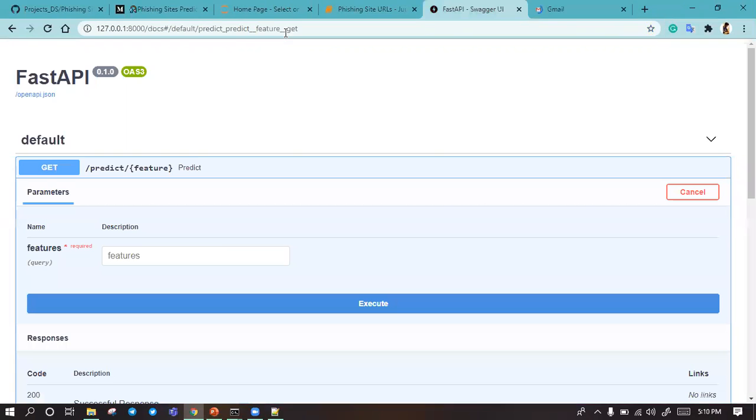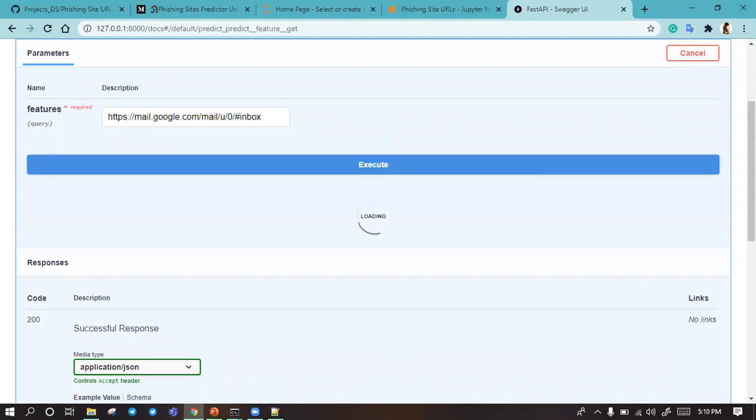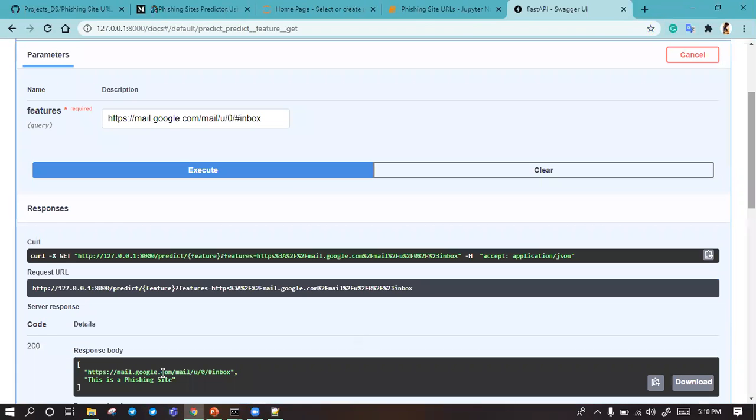So when I paste it here and execute, it will tell me that this is not a phishing site, which means it is a good site. This is a phishing site. Oh, why? So maybe sometimes.